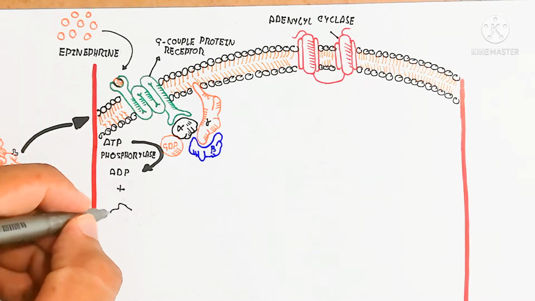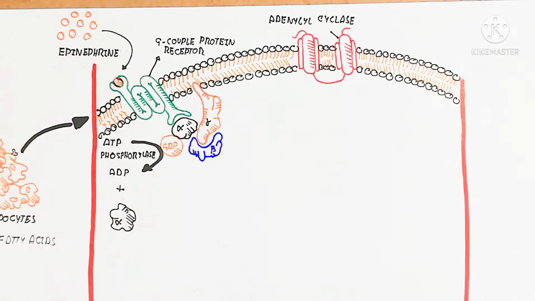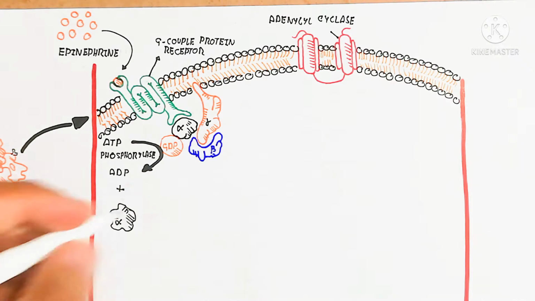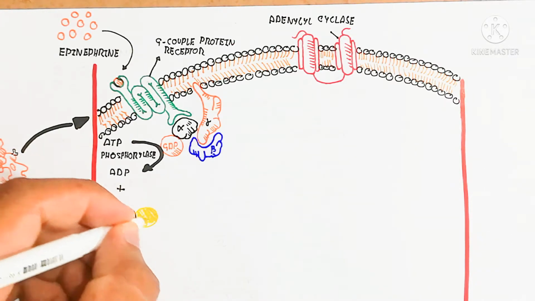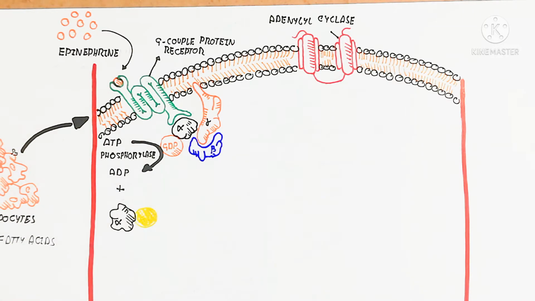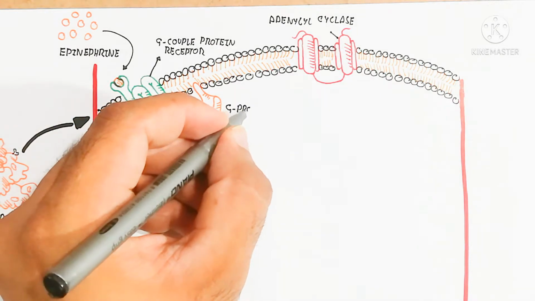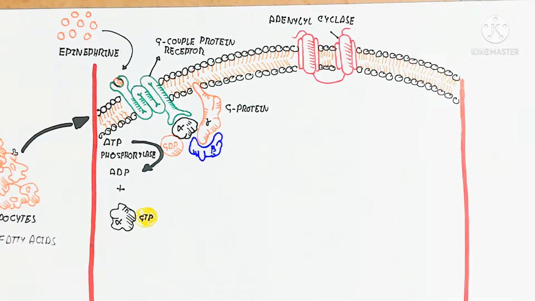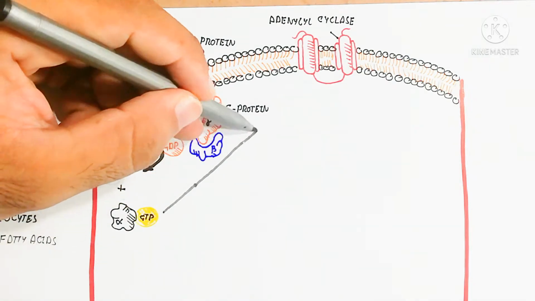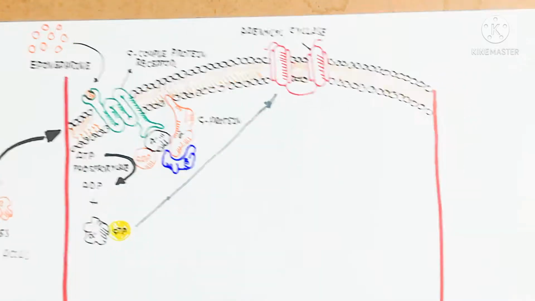After this phosphorylation, the alpha subunit will separate from the beta and gamma. The beta and gamma will remain in that place while the alpha subunit is released or detached. After the detachment, GDP is converted into GTP.